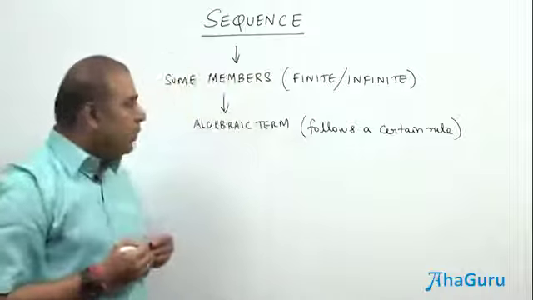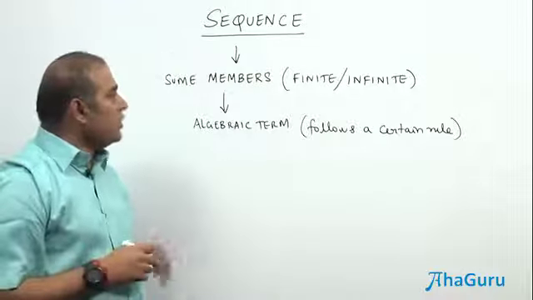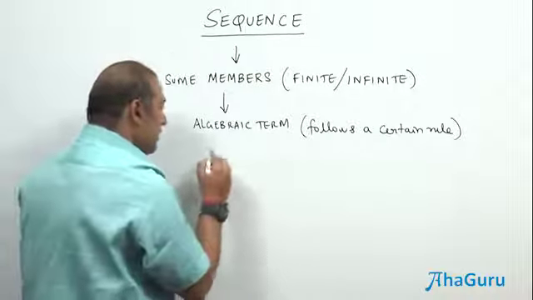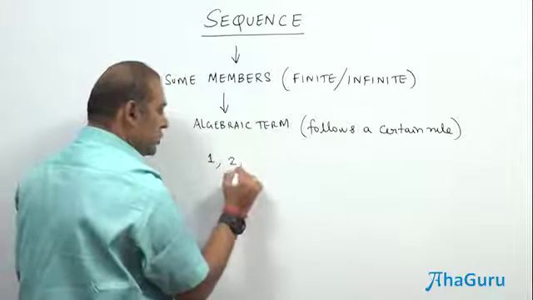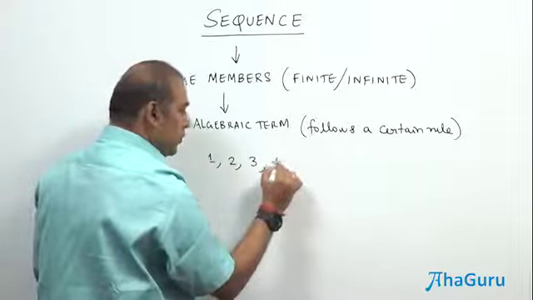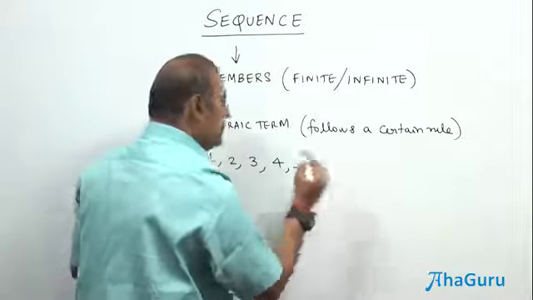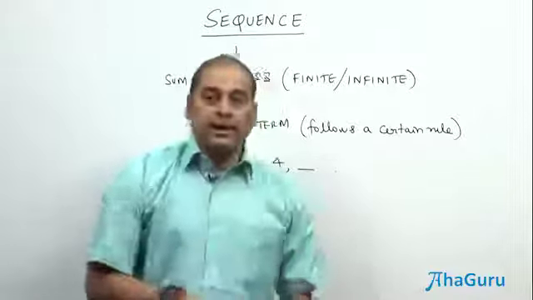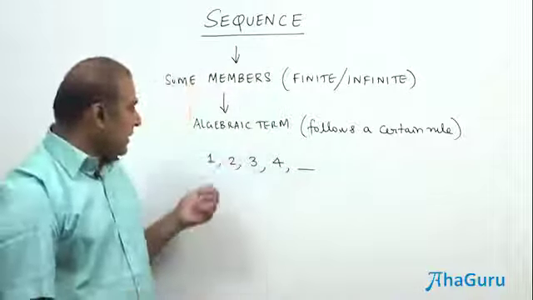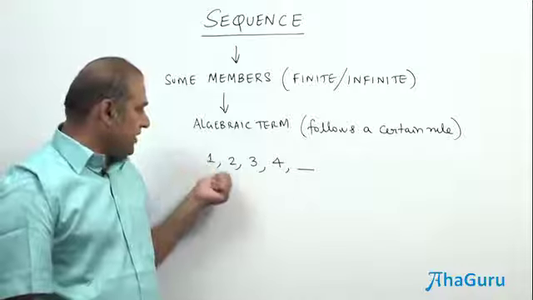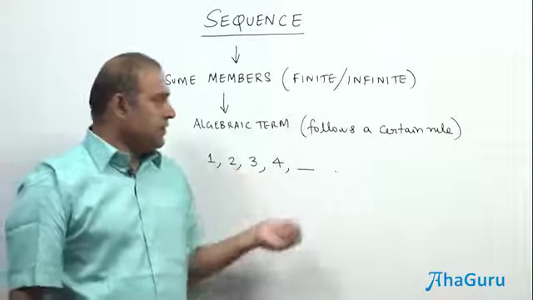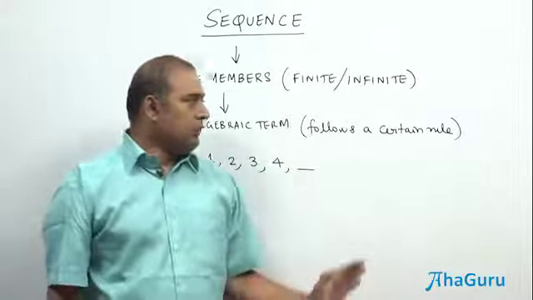Okay, that's a very key point, because for instance, if you are going to have numeric members like 1, 2, 3, 4, etc., and this is quite often, there's a very interesting question being asked. Suppose there is a sequence which starts with 1, and the next is 2, 3, 4, etc. The sequence is an order, it generally follows a certain rule.